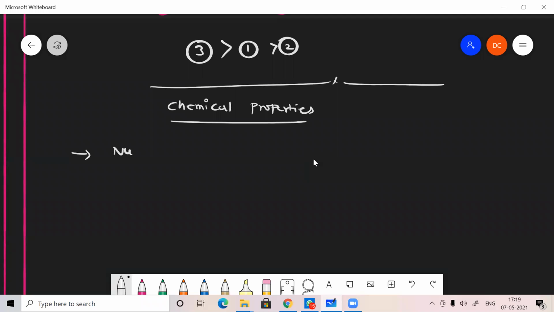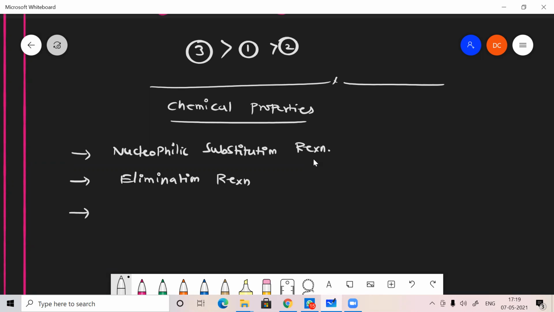One is nucleophilic substitution reaction, second is elimination reaction, and third is reaction with metals. That's all only for haloalkanes, not for haloarenes.